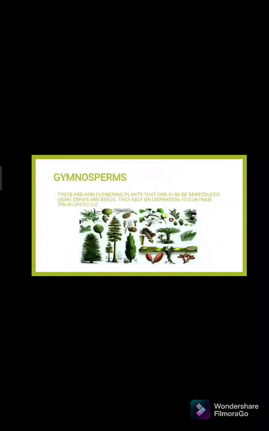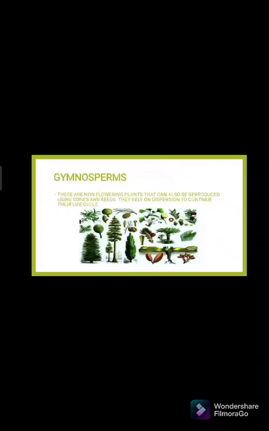We have also the gymnosperms. So, ang tawag sa gymnosperms ay ang mga non-flowering plants. Kanina, ang mga flowering plants, tawag sa kanila ay angiosperm, while the non-flowering is gymnosperm. So, these are non-flowering plants that can also be reproduced using cones and seeds. They rely on dispersion to continue their life cycle.